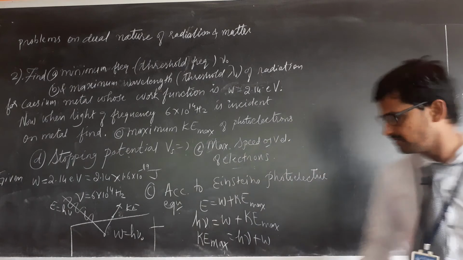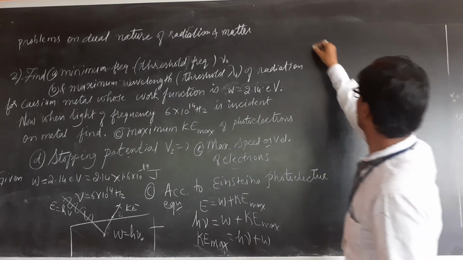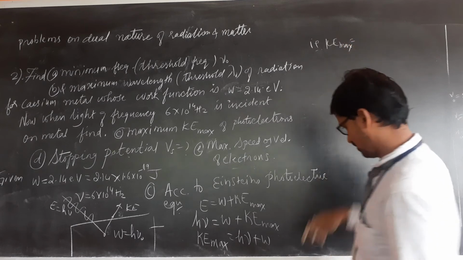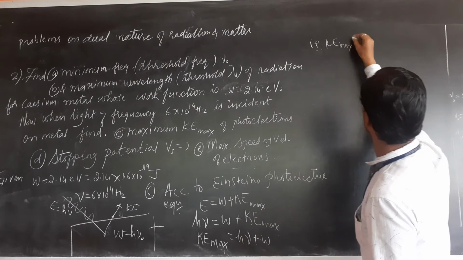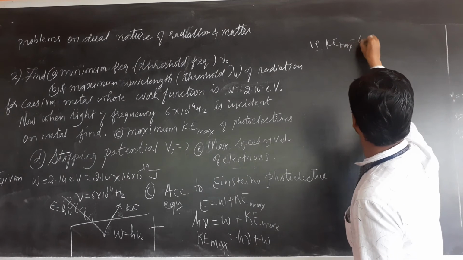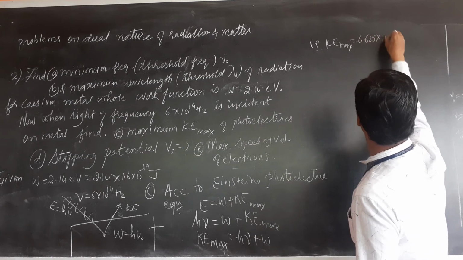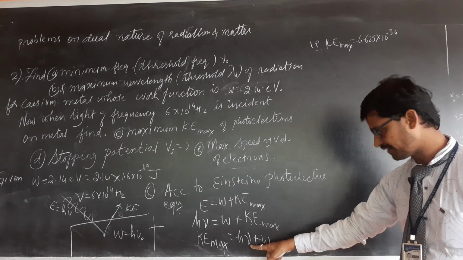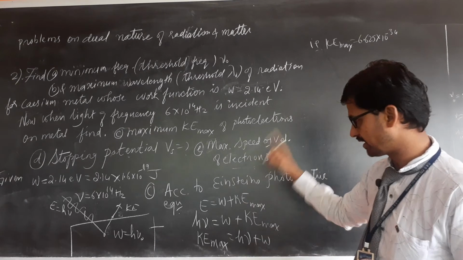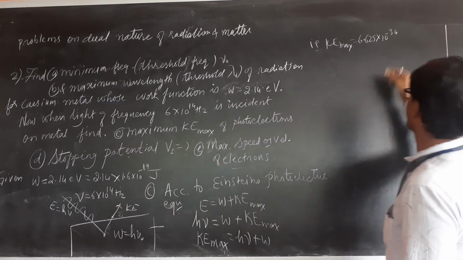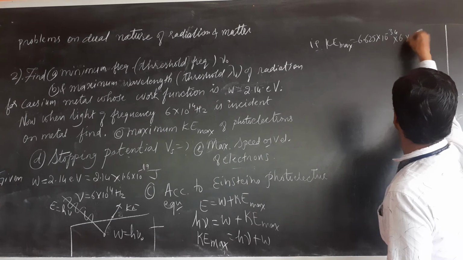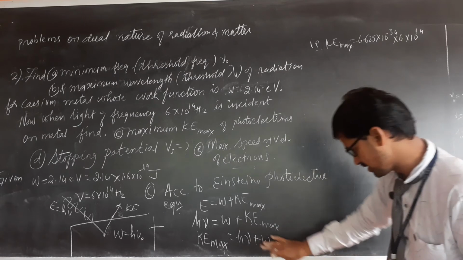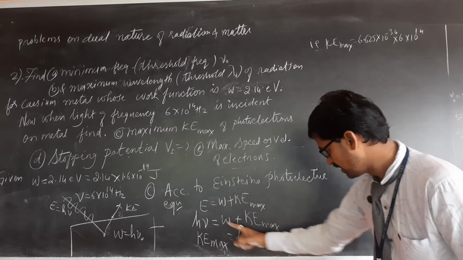Let us solve that one. That is K max is equal to, what is h? h is 6.625 into 10 raised to minus 34. What is the frequency of radiation incident? 6 into 10 raised to 14. This is h nu. Sorry children, I am very sorry for this. Minus W. W is taken here.